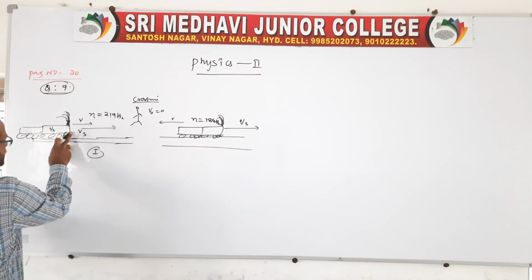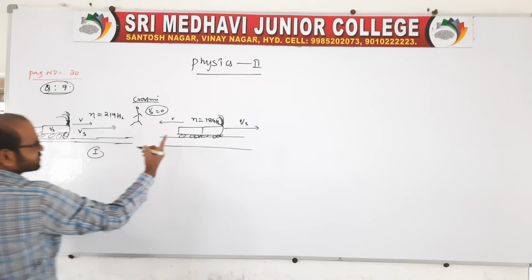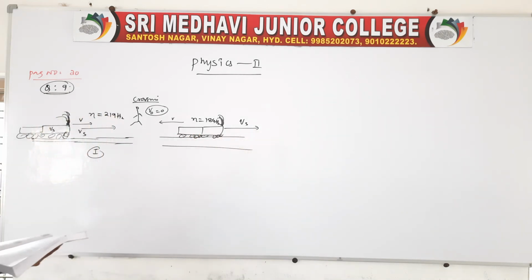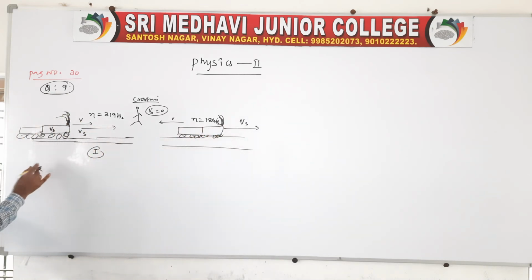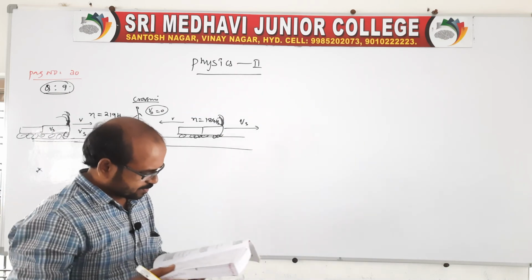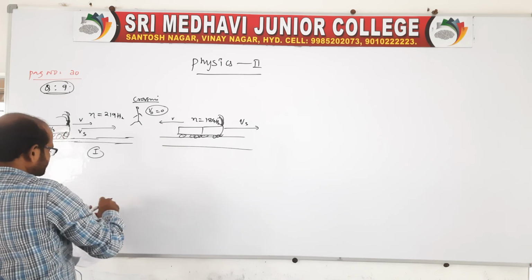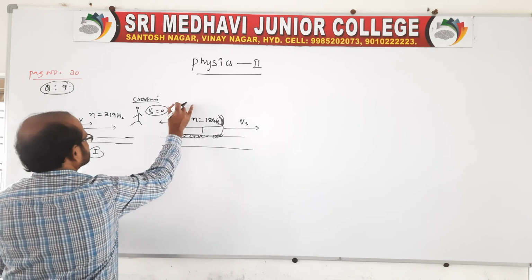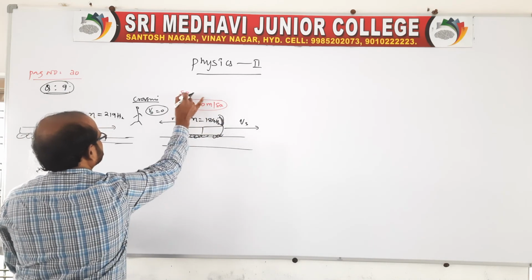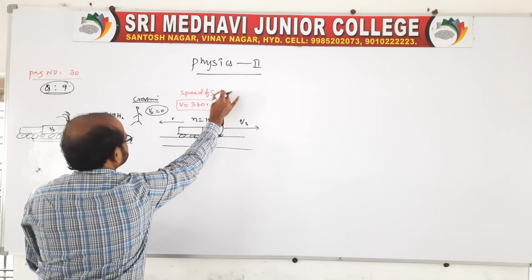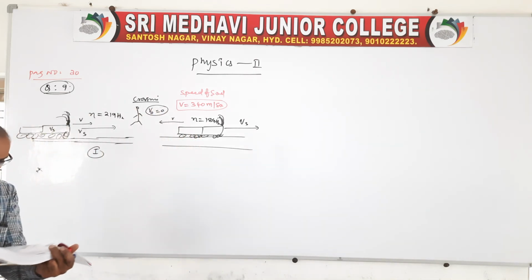See, the first situation is approaching, with the observer at rest. In the second situation, the train has crossed the observer at the crossing level, and it is moving away. In this question, the speed of sound in both situations is taken as V equal to 340 meters per second. This is the speed of sound. Clear?